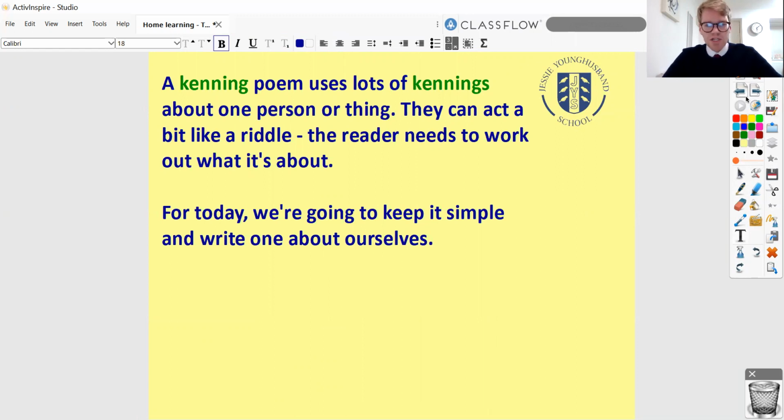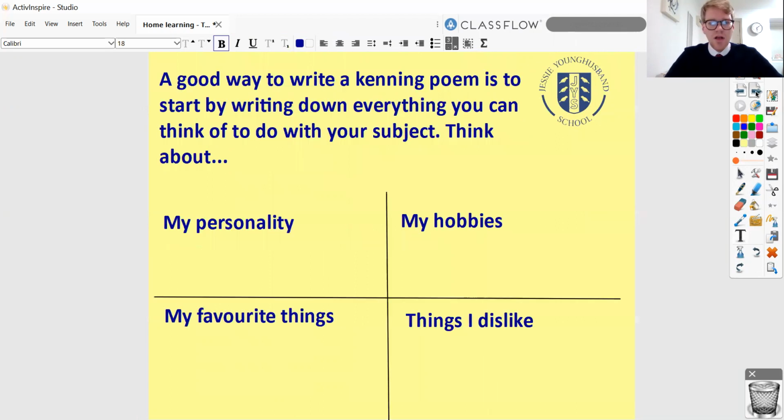Now, for today, we're going to keep this fairly simple, and we're going to write one about ourselves. But tomorrow, I'm going to open this up and widen it out a little bit, and we're going to try to do a kennings about something a little bit more abstract, and we're going to come up with some really riddly ones, for other people to think of. But today, we're going to keep it simple. We're going to start off writing a poem all about ourselves.